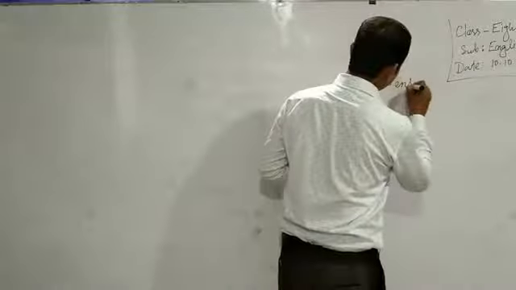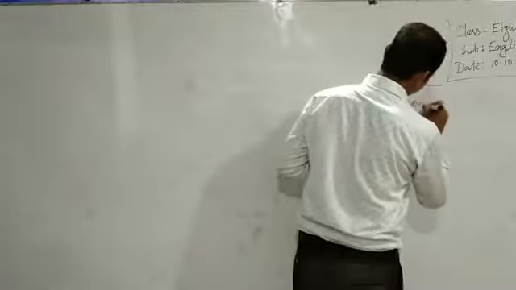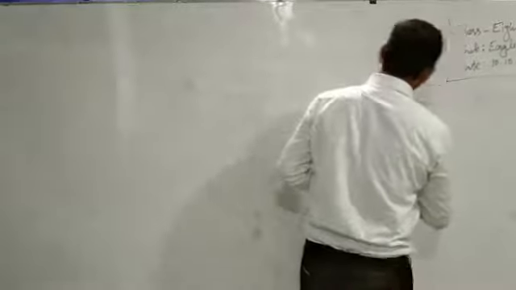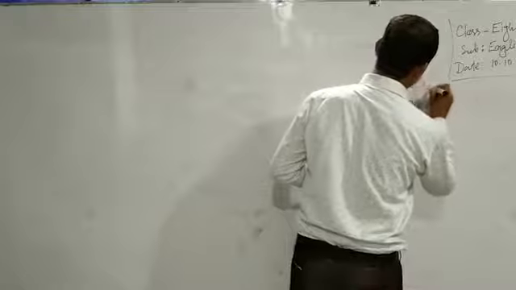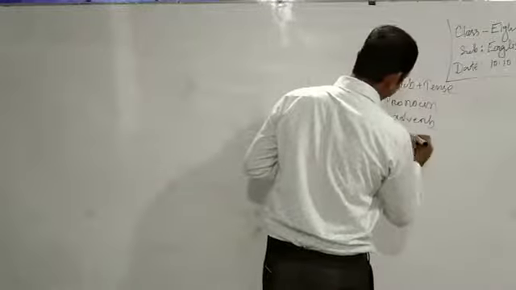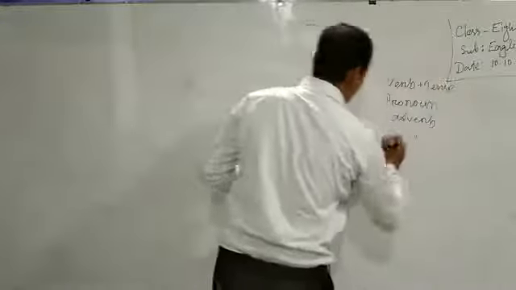At first we have to change the verb, pronoun, adverbs. That means here verb also means tense. And inverted commas, these four points.